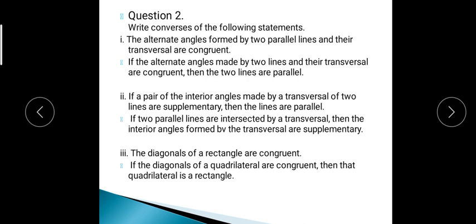So study this, and like this, write any two if-then statements and their converses and send them to me before the next session. Take any postulate or any statement, write it in if-then form and the converse of the if-then, and send it to me before the next session. Understood? That is your homework.